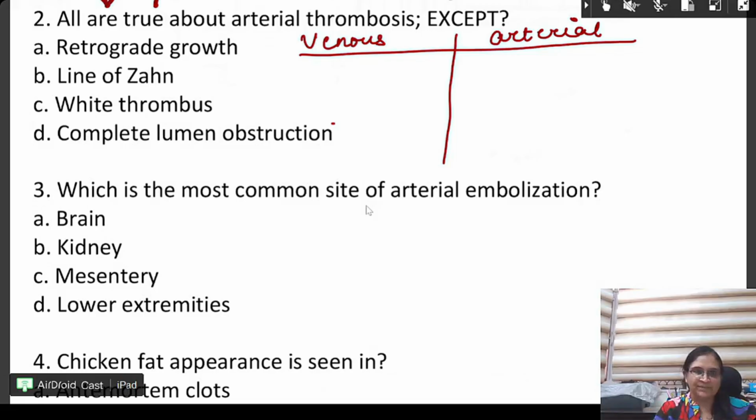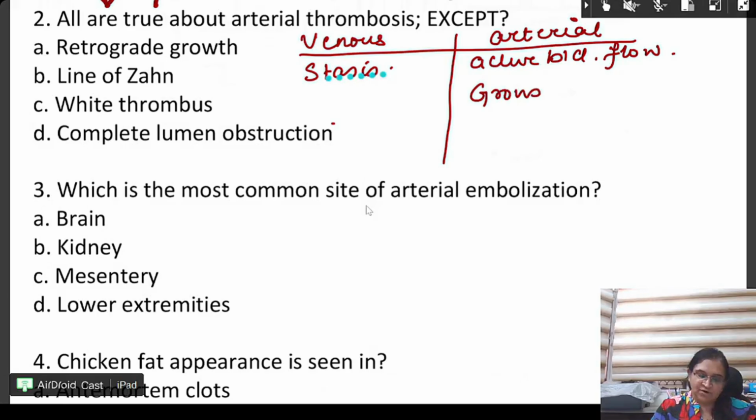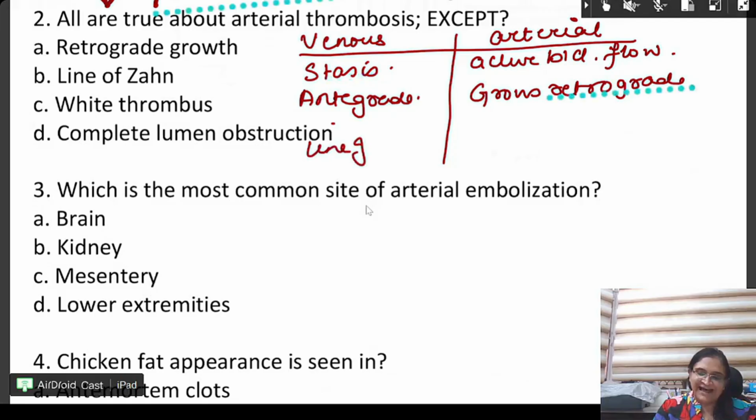Let us first read the theory. Arterial is associated with active blood flow. Venous is associated with stasis. So it is stasis in the Virchow's triad that refers to venous stasis. Correct? Next, the arterial thrombus grows in retrograde, whereas venous grows antegrade from the point of attachment. Line of Zahn is present in the arterial, absent in the venous.